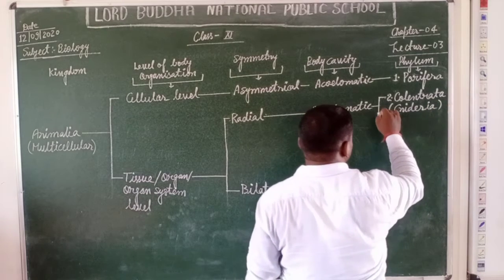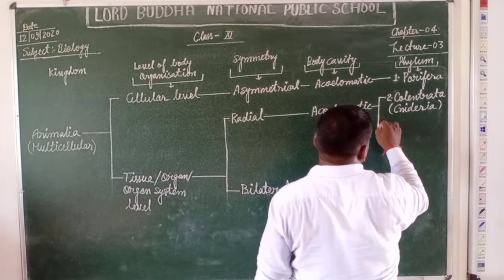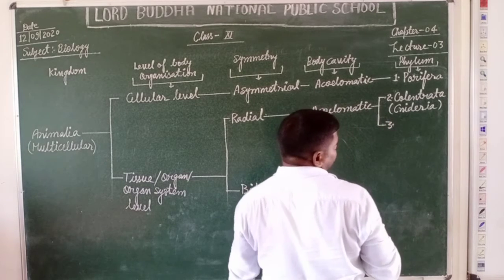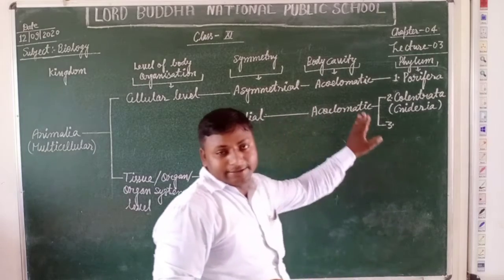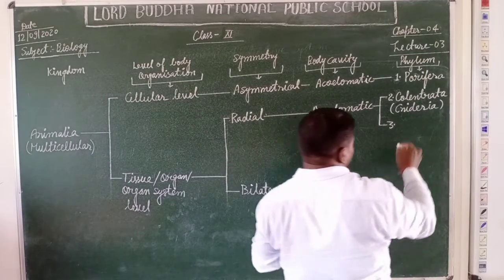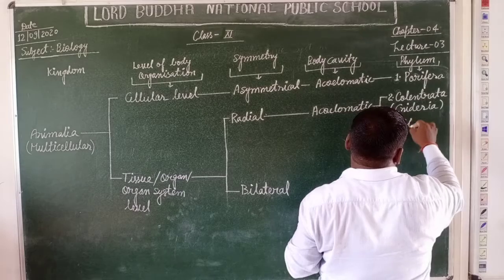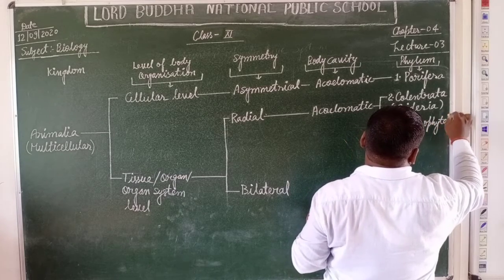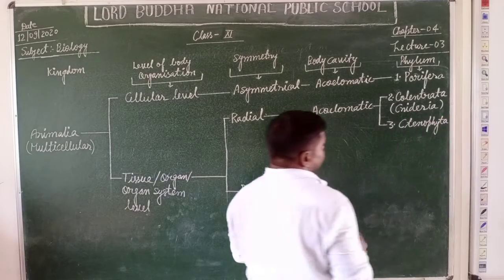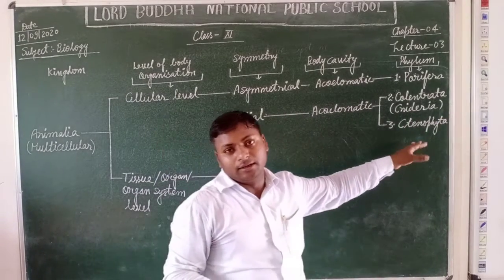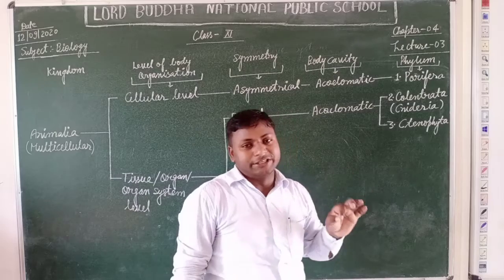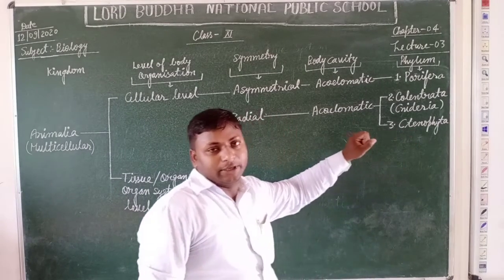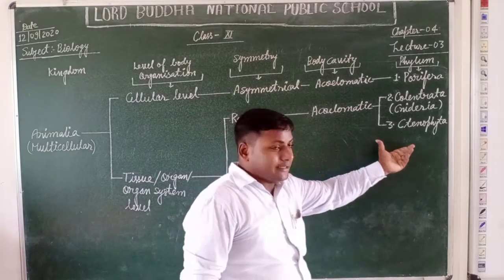And the next one is the recently discovered phylum. This is the third phylum of the kingdom Animalia, that is Ctenophora. Pleurobrachia and Ctenoplana are two recently discovered members of the kingdom Animalia, and they are comb jellies.